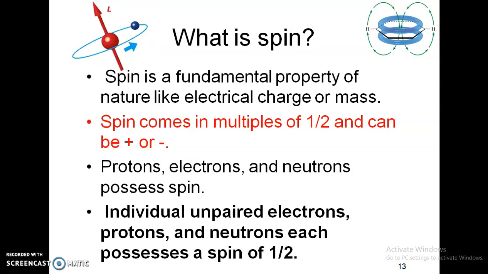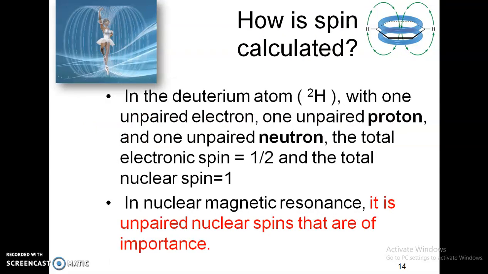Any individual unpaired proton or neutron has a spin of 1/2, and any unpaired electron also has a spin of half. So this is important to note: any unpaired electron, proton or neutron has a spin value of 1/2. So how do I calculate this spin?